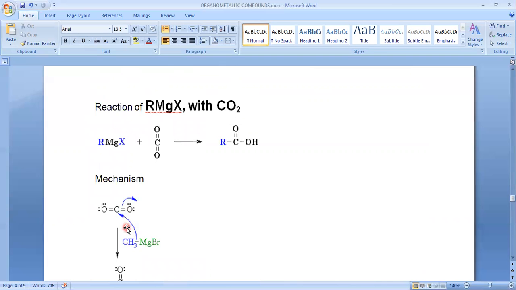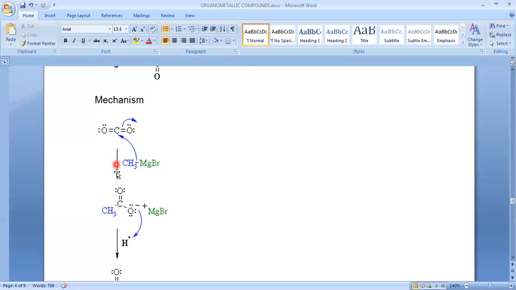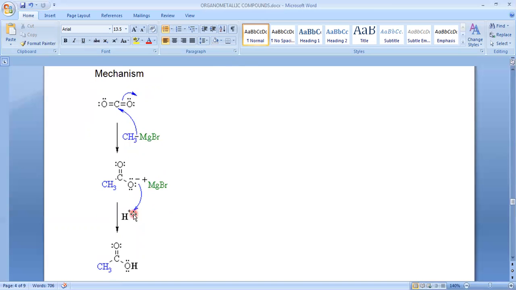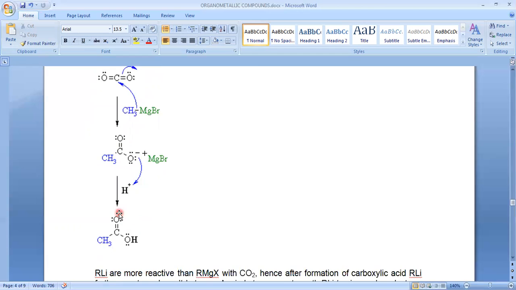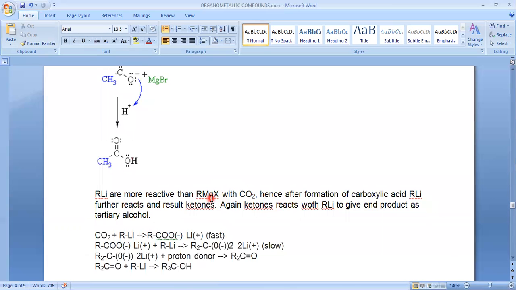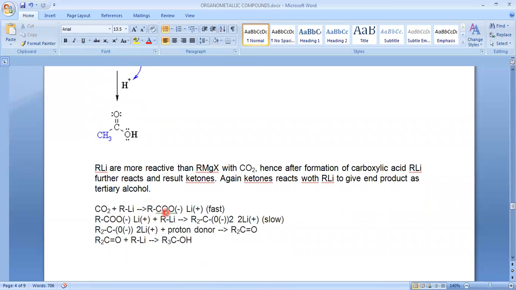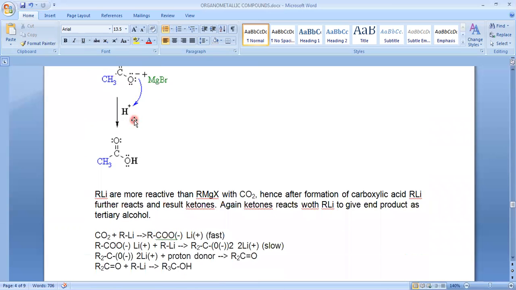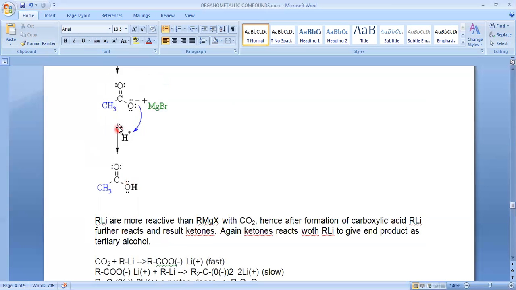Here also a new carbon-carbon bond is formed, and that results in the formation of the carboxylate ion. So carbon dioxide is converted into the carboxylate salt, and on hydrolysis it gives the carboxylic acid. In the case of RMgX with carbon dioxide, the reaction stops here. But in the case of RLi, what happens? The carbon dioxide initially gives the salt like this, but this salt again undergoes reaction with one more RLi to give the ketone.